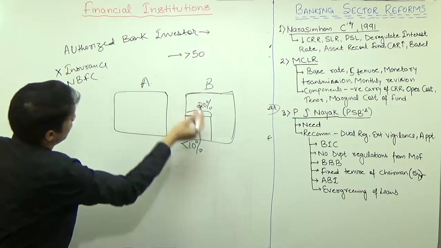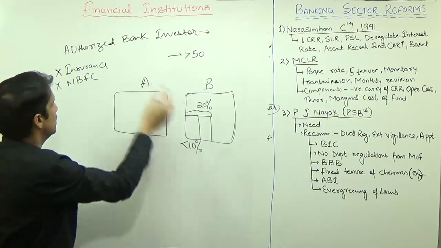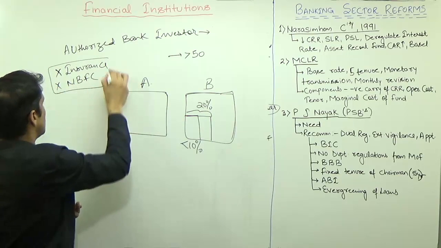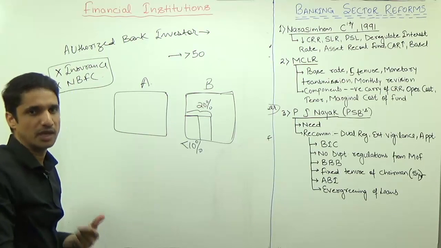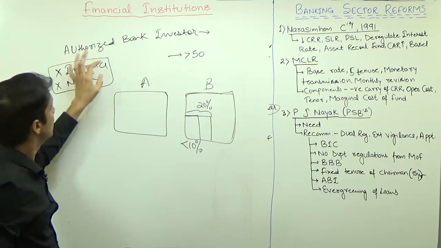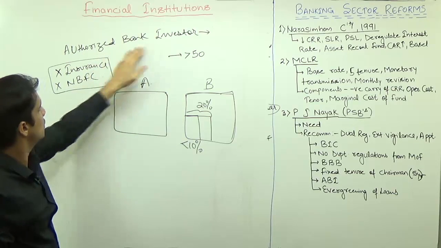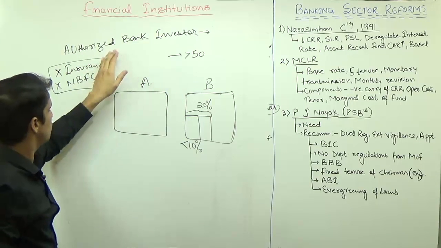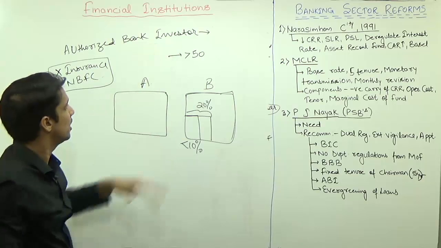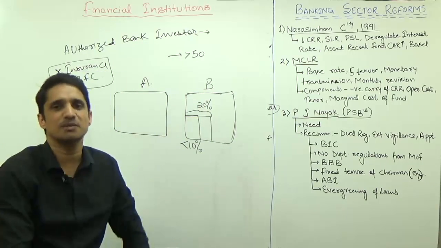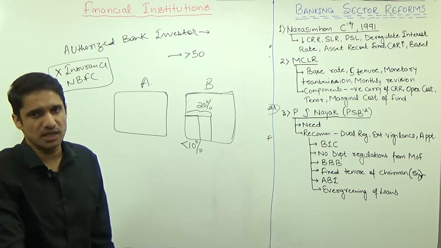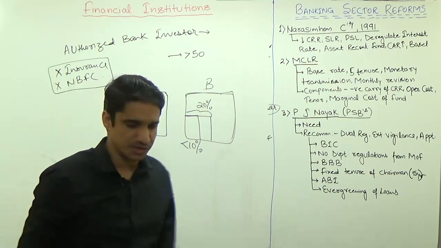But if you allow them to purchase 20% of the shares... so only these two are not allowed to be designated as authorized bank investors. Except these two entities, PJ Nayak said to start a new entity known as authorized bank investor and allow ABI to purchase up to 20% without taking any regulatory permissions.